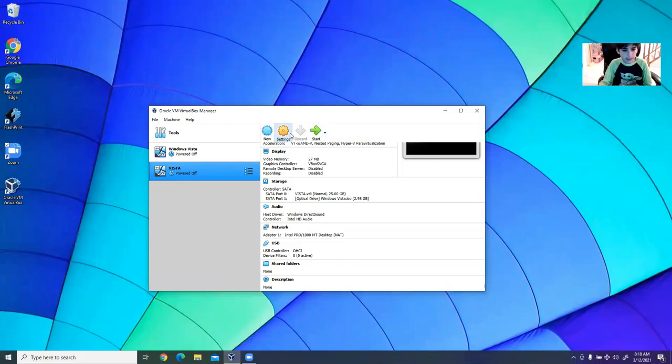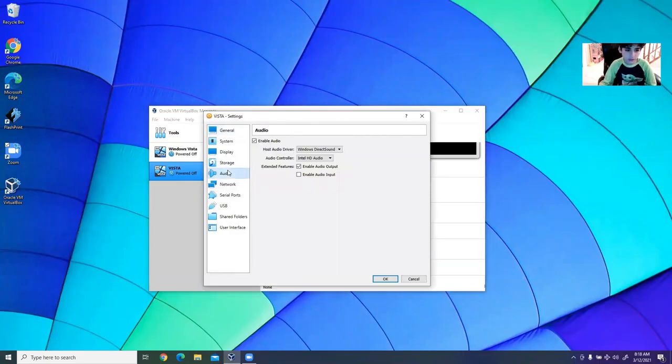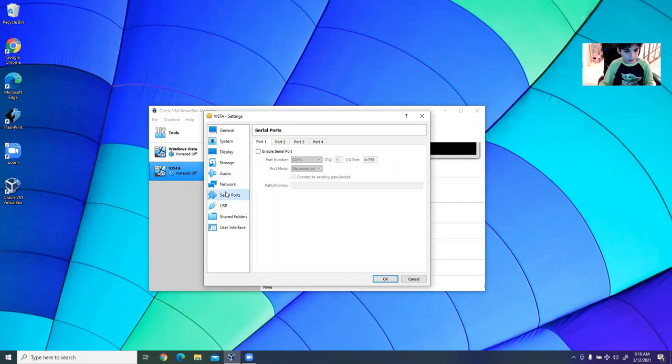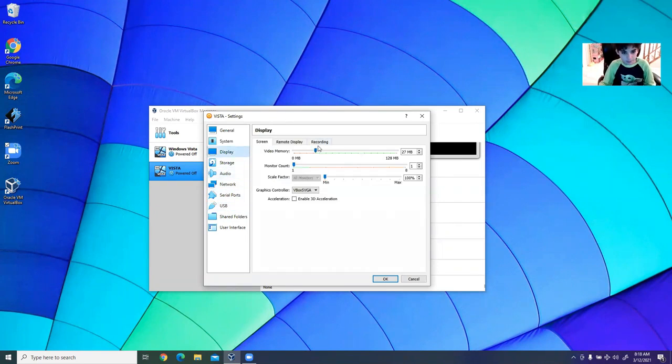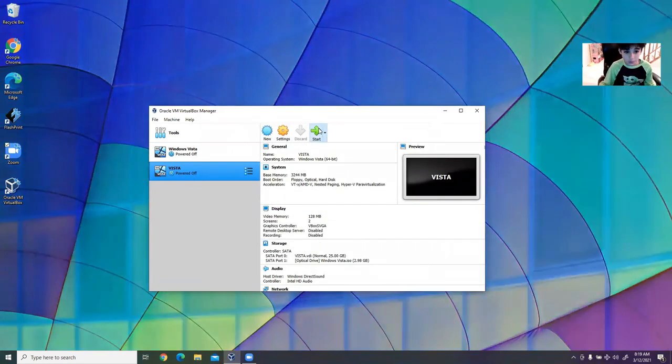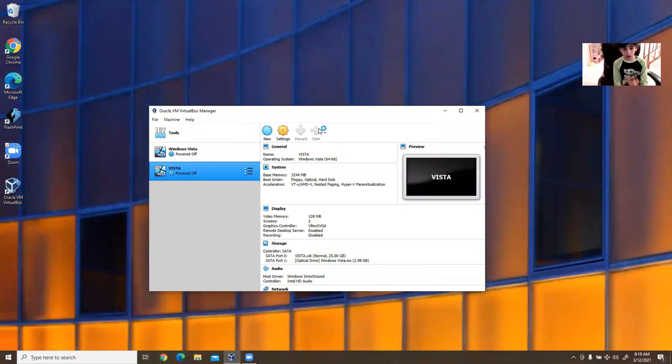And then if you go to settings, I want to change one more thing before we start. Since this is Vista and it had a bunch of hardware accelerated extra things that you could do with it, I want to see if I can up this display memory, because I want to have that Aero effect. Hopefully it does even work. I'm going to set it to 128 megabytes. The monitor count, since I do have two monitors, I'm going to set it to 2. I never actually started up with two monitors, so I'm going to see how this works. Let's start up our machine.